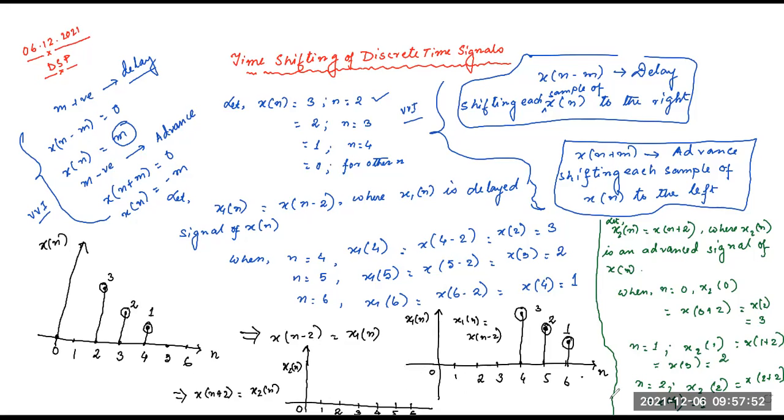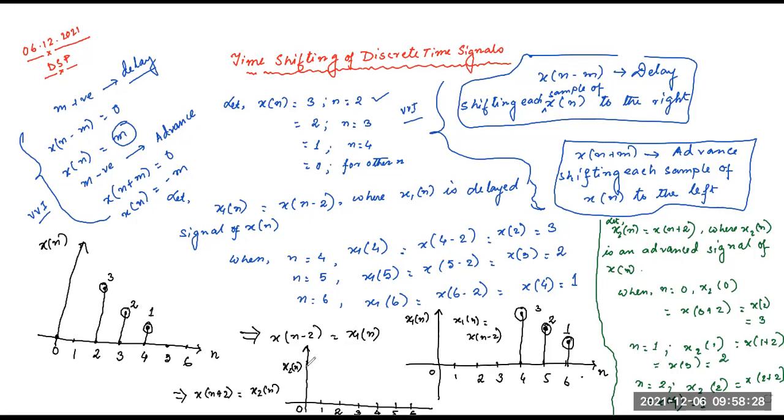So now you can see the sample x2 is available at n equals 2 in the original sequence xn. But the same sample is available at n equals 0 in x2n. Similarly, every sample of xn is advanced by 2 sample times. Hence, the signal xn is the advanced version of the signal. So the signal is starting from 4. Now the signal is starting from 2. Now it will be advanced by 2. That means it will start from 0.